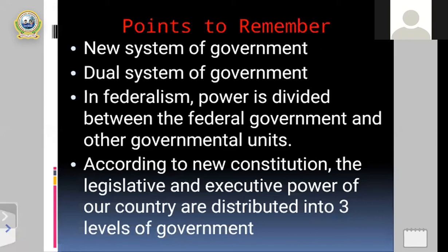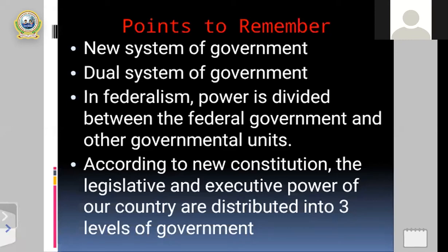So dual function means separate functions of the national and state government. Double means separate functions of the national or central government and, second, the state government. That's the meaning of a dual system of government.